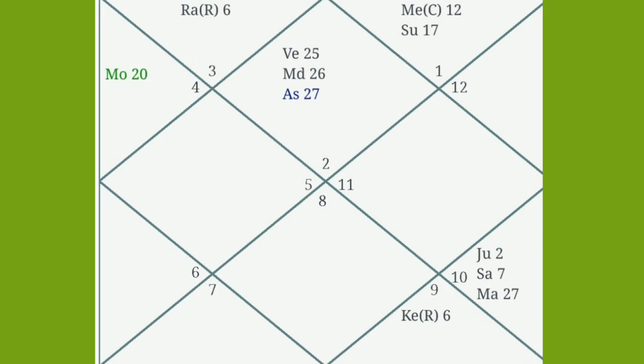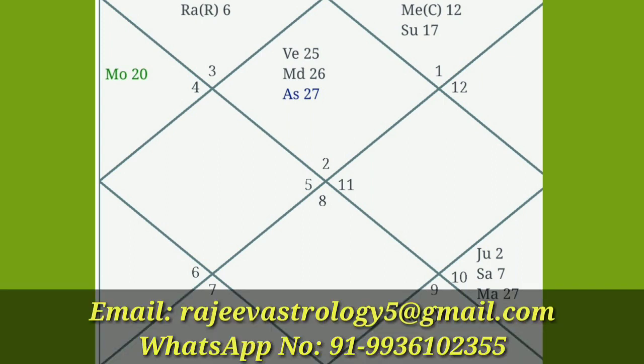Third point is, if Sun is in own sign or exalted, then planet placed with Sun will be more combust than the planet with debilitated Sun or in its enemy sign. For example, in this chart number 1, the Sun is placed in its exalted sign Aries with Mercury. Here Mercury is combust.